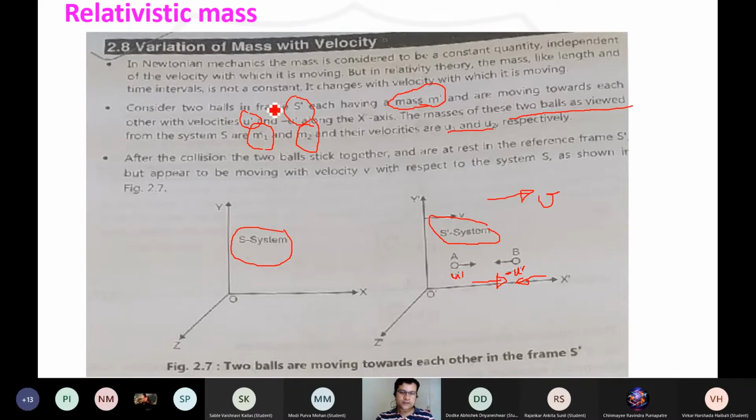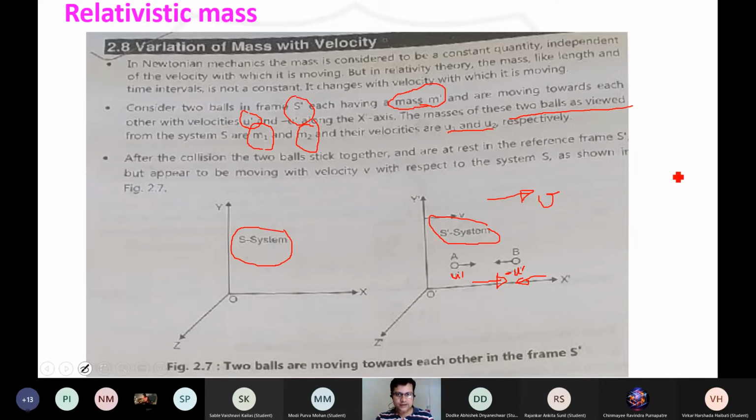Here we consider these two masses in motion, and after a certain time these two masses will collide with each other. Their resultant mass, as the observer in the S frame looks at it, will simply be m1 plus m2.